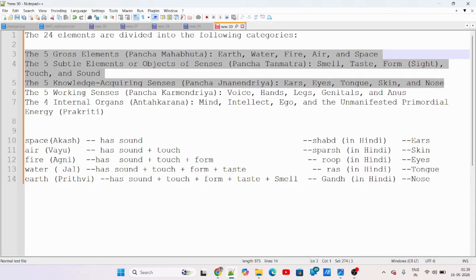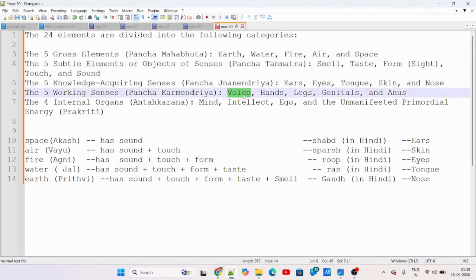Now coming to the five working senses, or Karmendriya, through which our gross body does some activity. They are voice, hands, legs, genitals, and anus. These are our five working senses, and they are part of our body.